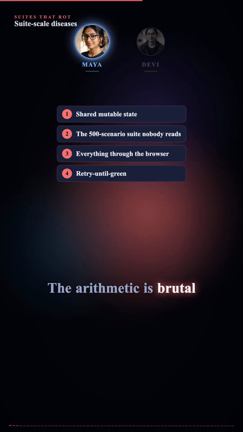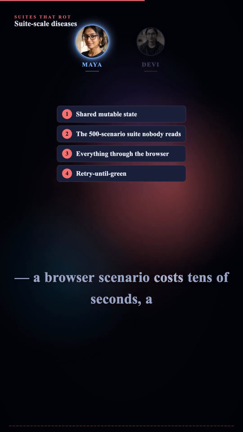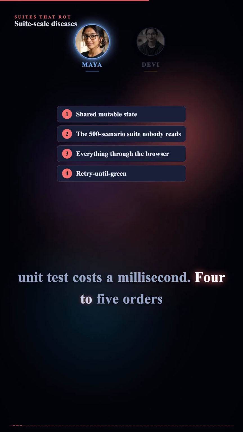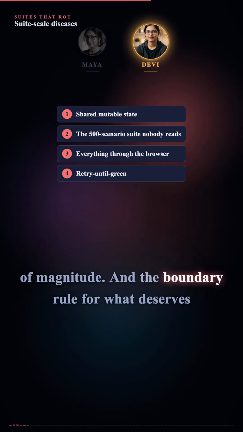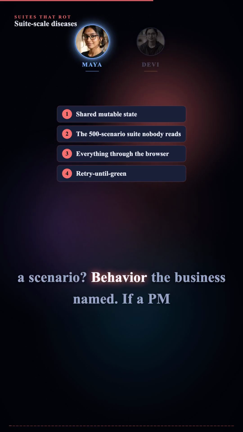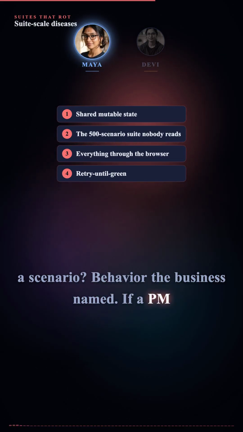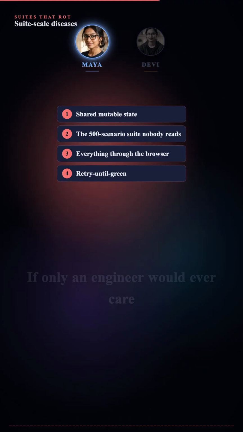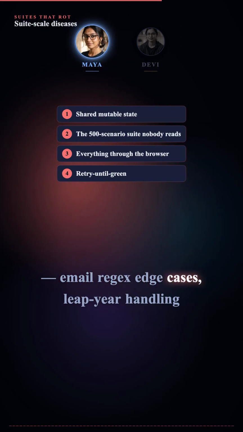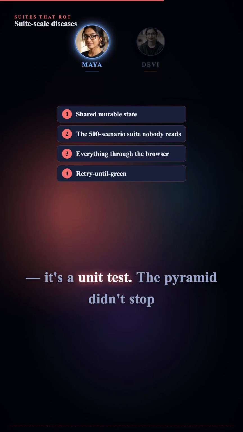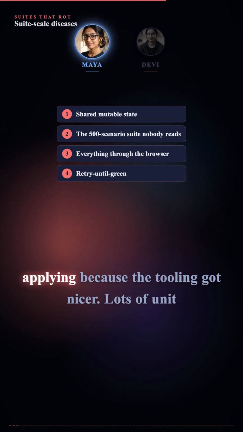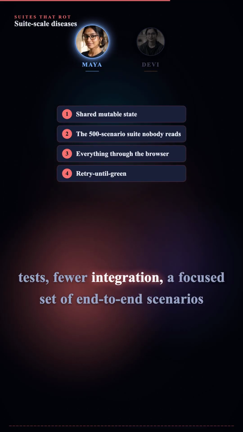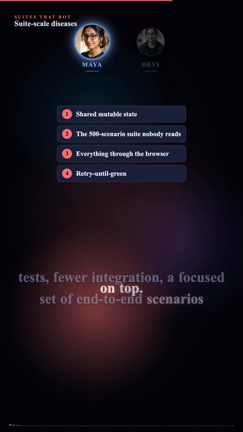The arithmetic is brutal. A browser scenario costs tens of seconds. A unit test costs a millisecond. 4 to 5 orders of magnitude. And the boundary rule for what deserves a scenario? Behavior the business named. If a PM said it out loud, it can be a scenario. If only an engineer would ever care, like email regex edge cases or leap year handling, it's a unit test. The pyramid didn't stop applying because the tooling got nicer. Lots of unit tests, fewer integration. A focused set of end-to-end scenarios on top.